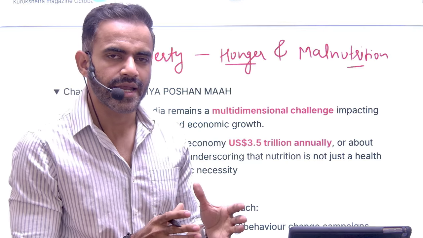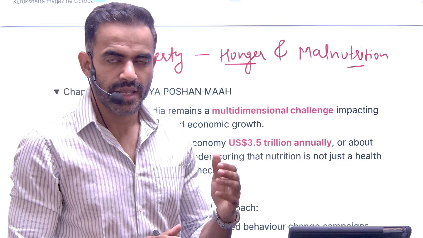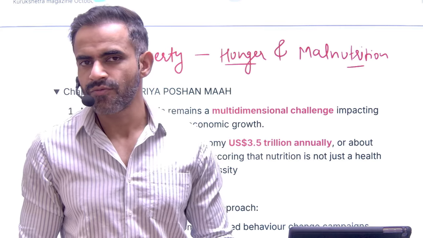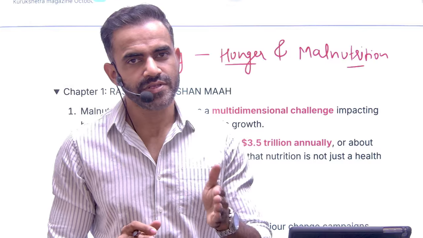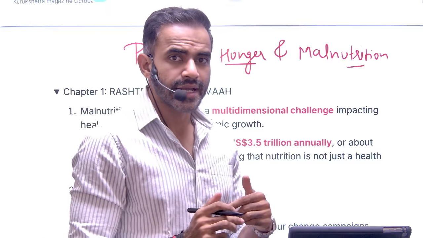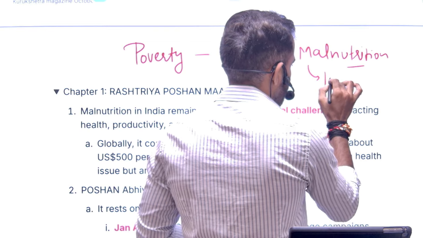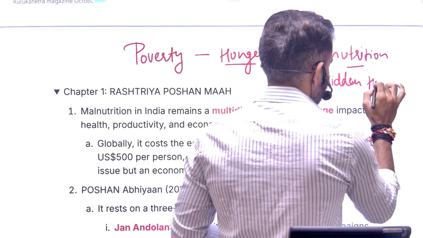Malnutrition, on the other hand, refers to lack of micronutrients. In a very simple sense, there may be a possibility that a person is getting the food but not getting enough nutrients. That refers to the situation of malnutrition. It is quite difficult to detect, that's why it is also referred to as hidden hunger.